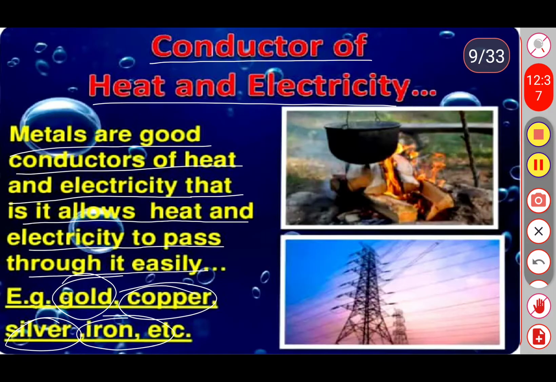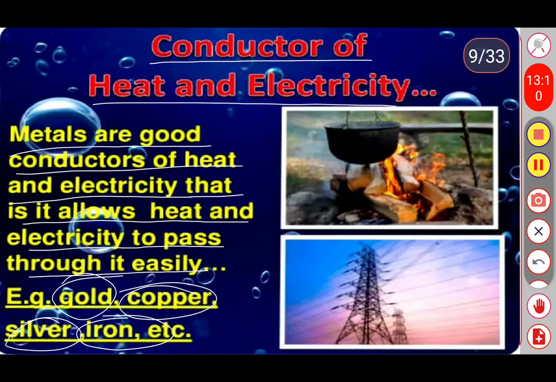And we have one more exception here. Graphite is also a good conductor of electricity, but graphite is considered a non-metal. Even though it is a non-metal, graphite is a good conductor of electricity. That's why we use graphite in batteries also. So this is one more characteristic of metals.